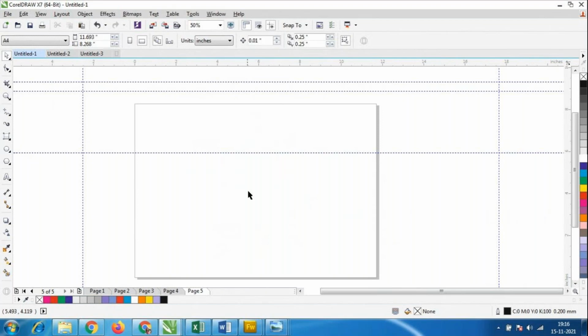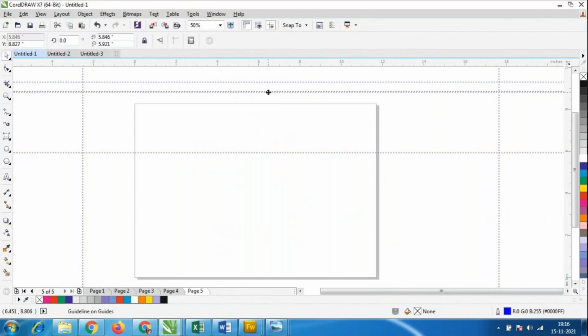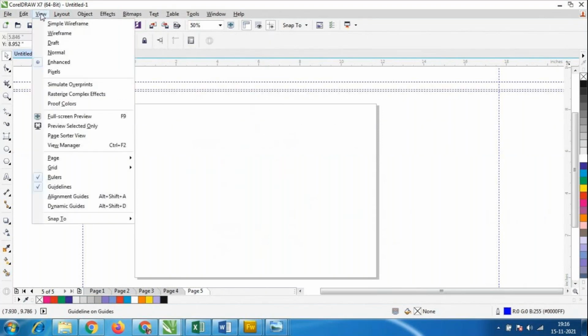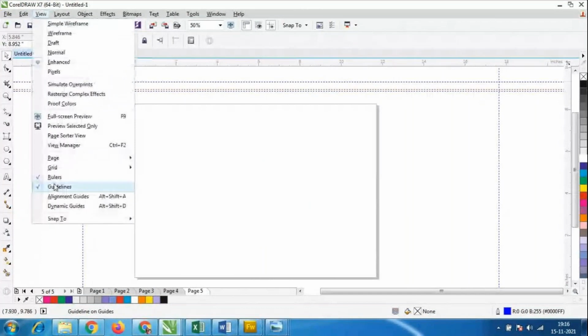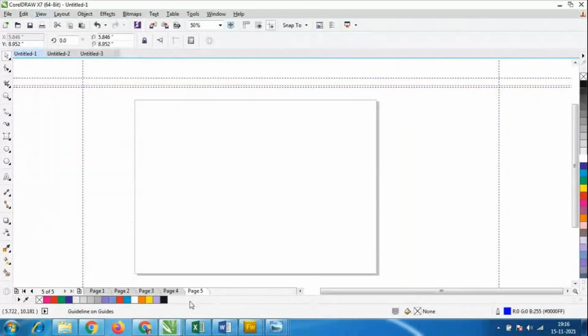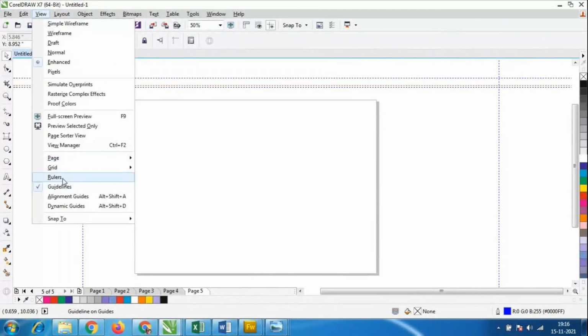Okay. So I'll just remove the rulers. Suppose we want to remove the rulers. Look at here, rulers. If we go to the view option, there is an option called ruler. So we could remove the rulers here. So we don't have the ruler option. If I want it once again, view, rulers option. So this is the ruler option we are getting.